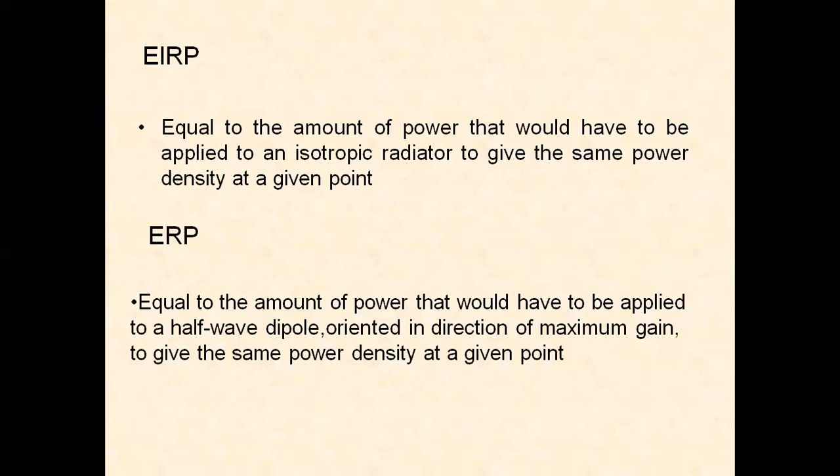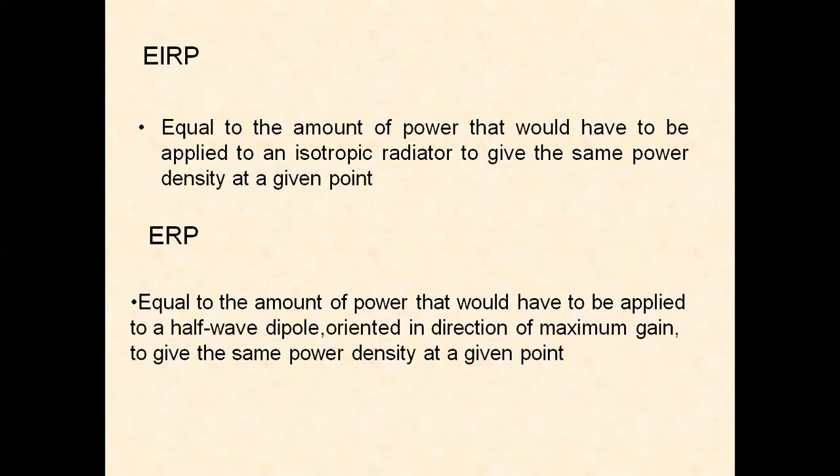Isotropic radiator, same power density at a particular point. Half-wave dipole, also the same density at a particular point. How much power are we applying to a half-wave dipole oriented in the direction of maximum gain to give the same power density at a given point.